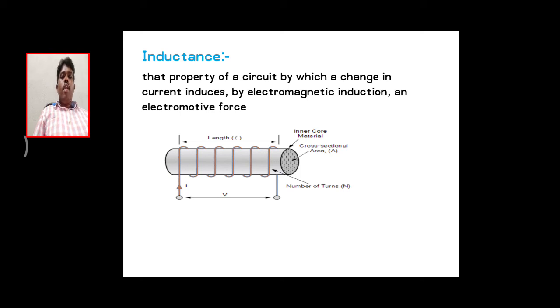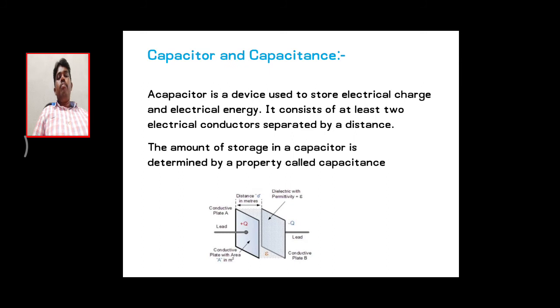According to Faraday, it is directly proportional to the rate of change of flux with respect to time, that is, E is directly proportional to dφ/dt. This induced EMF is known as self-induced EMF. Every generator and every machine depends on this phenomenon only. That's why a bunch of coils, a bunch of inductors, are used in machine winding construction.